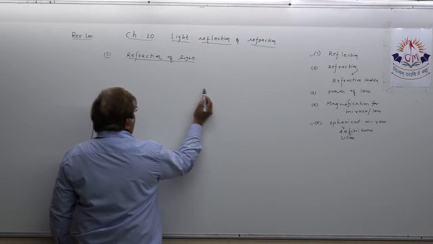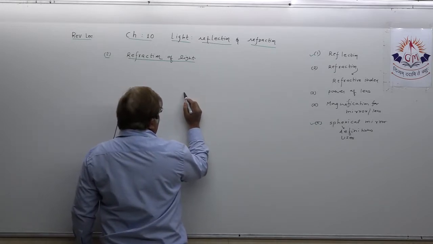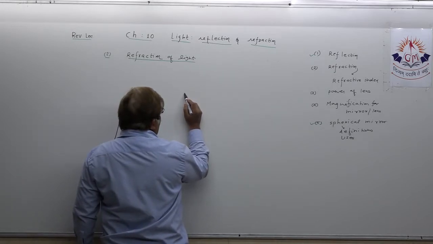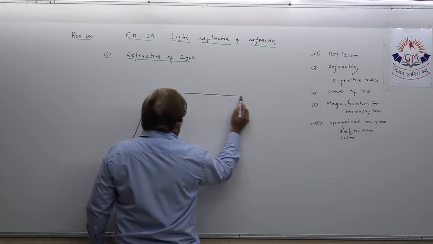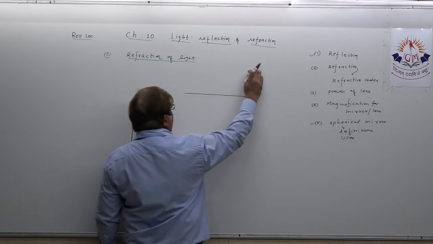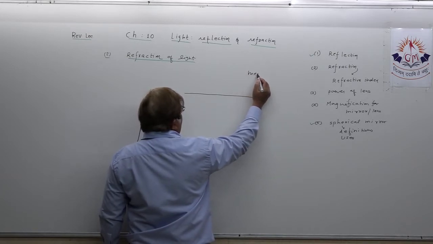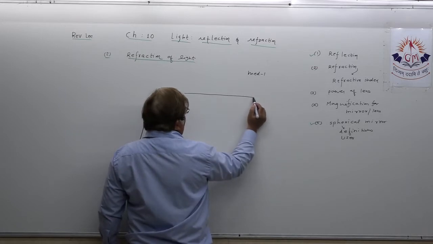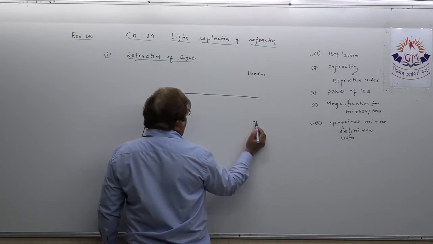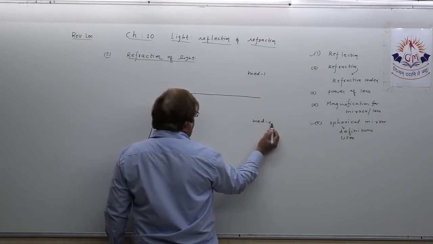refraction of light? Suppose, dear student, I am just drawing an interface separating two transparent mediums. Suppose this is medium number 1 and this is medium number 2.